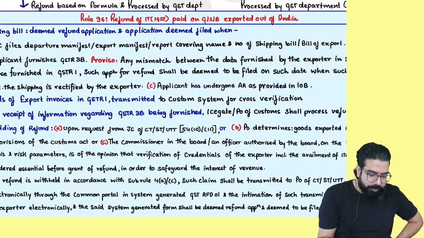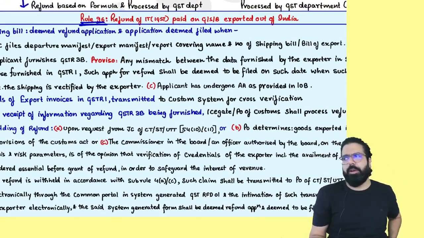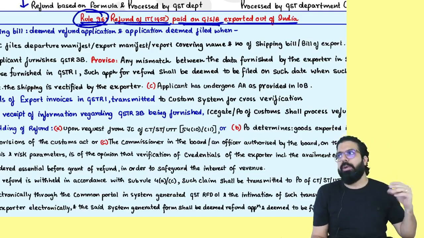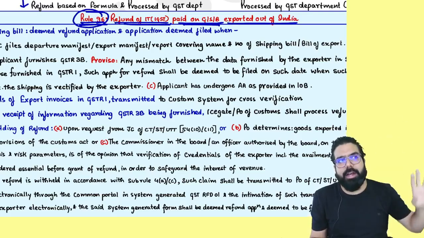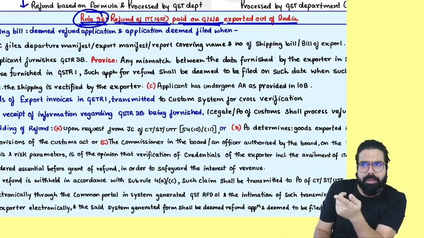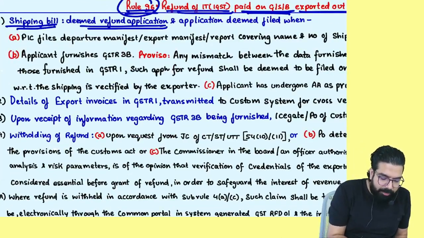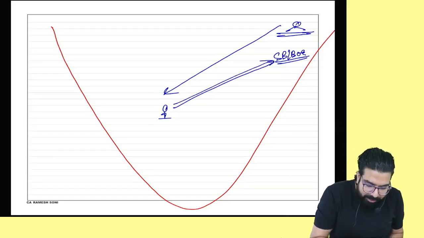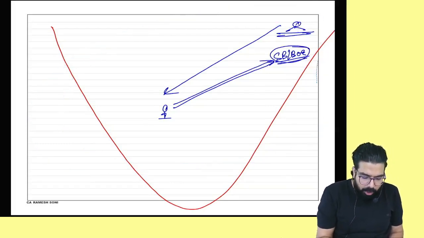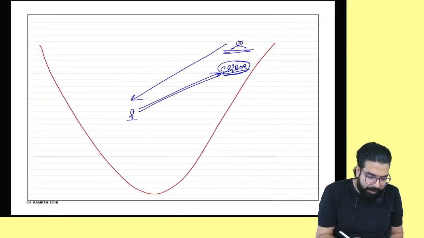Rule 96, although not very important from the exam point of view, we will quickly read once. It says, Rule 96: refund of IGST paid on goods exported out of India. If you export goods outside India, the refund of whatever IGST you have paid will be given by the customs department. They are telling that the shipping bill will be deemed as your refund application. Remember, always the shipping bill is deemed as your refund application.